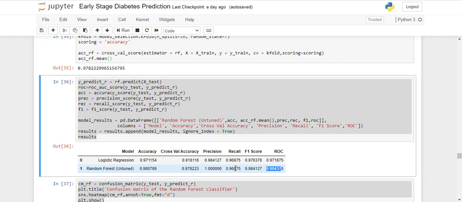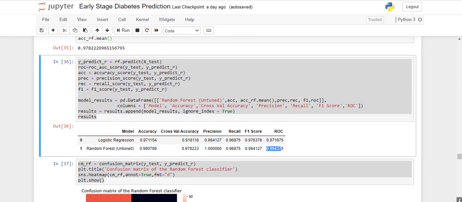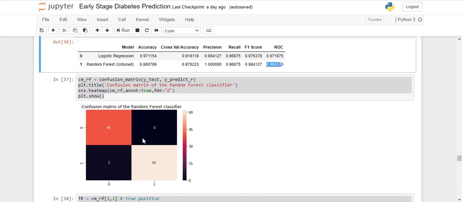If we evaluate this random forest model in terms of confusion matrix, I think it will also give you two false negatives. But in terms of false positives, I think we have reduced something, because we are getting 100% precision. So I think we have no false positive. Let's see. Yes, we have zero false positives, and only two false negatives, which is somewhat similar to our logistic regression model.